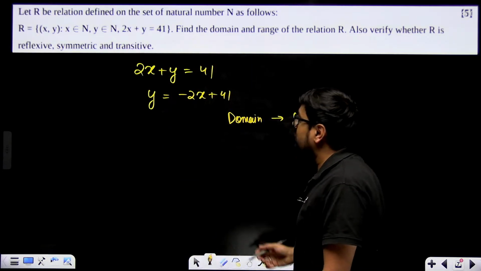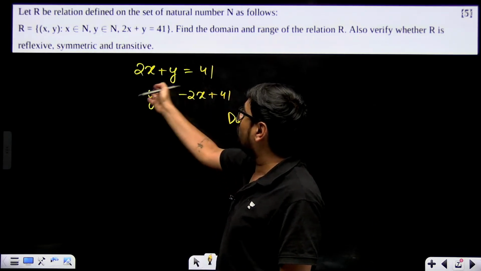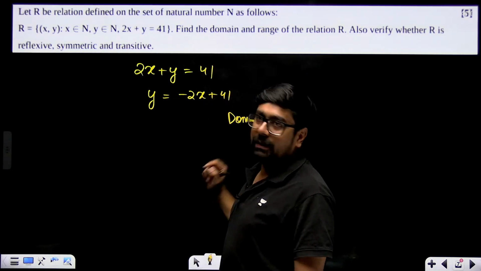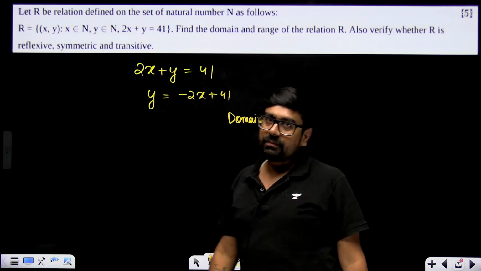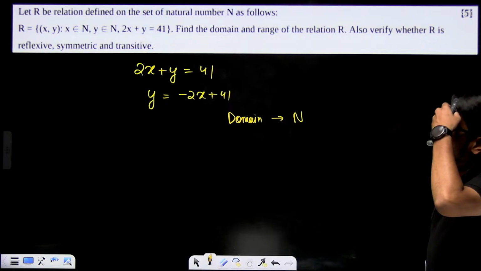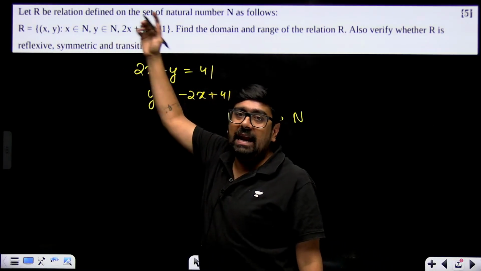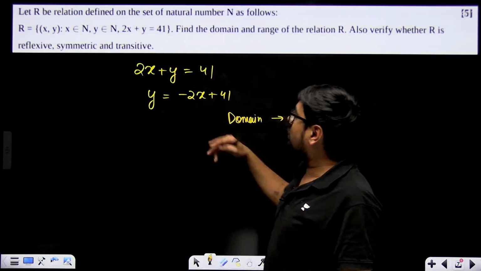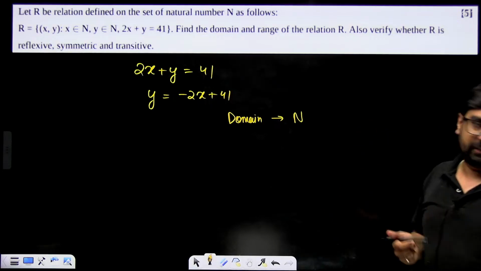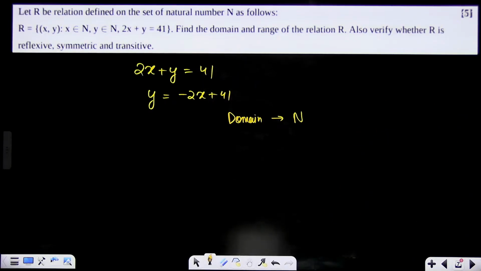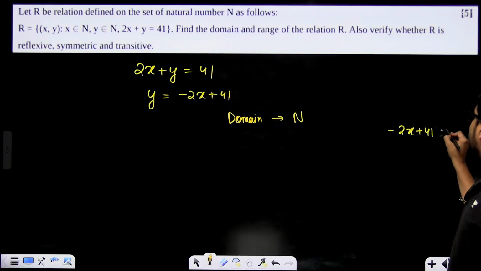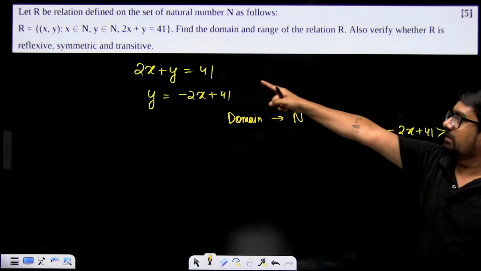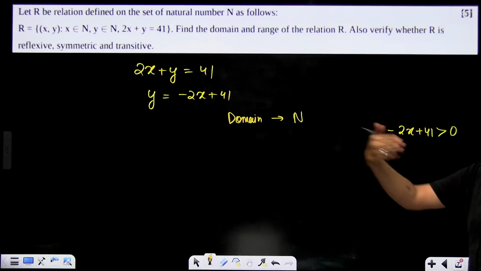X can take all the values. What about y? If x is a natural number, is it necessary that y will also be a natural number? Y also has to be a natural number. But from this, what are we getting? Minus 2x plus 41. If it wants to be a natural number, minus 2x plus 41 should be greater than 0, right? Then only y can become a natural number. Natural numbers are greater than 0.